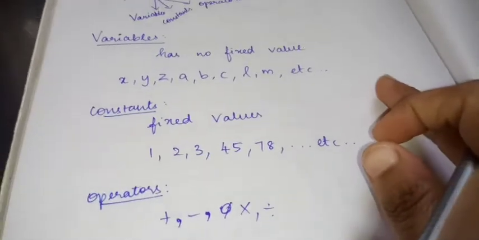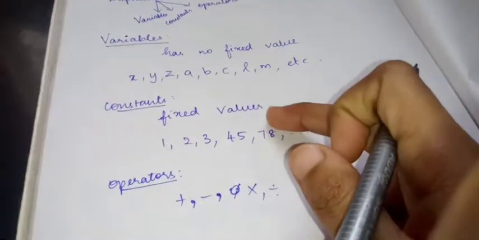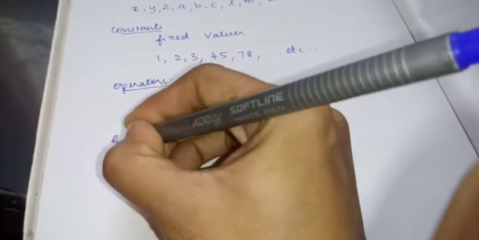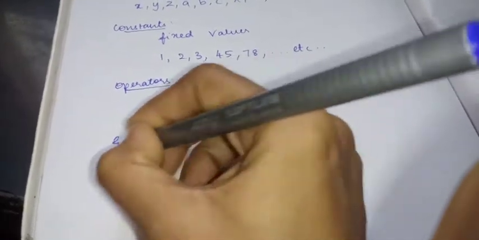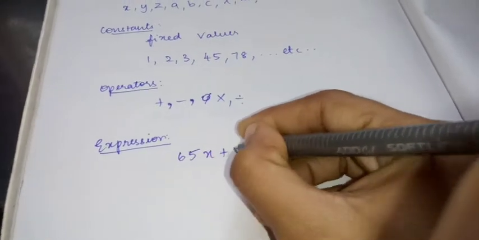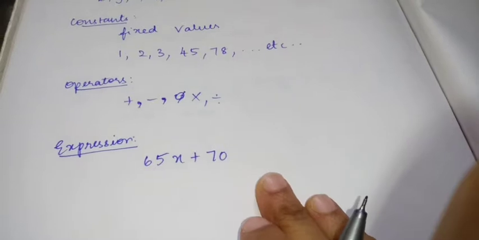So actually, what is an expression? It is a combination of variables, constants and operators. I'll give you an example of an expression. It will be like this: 65x plus 70. So what is this? One expression. Why?